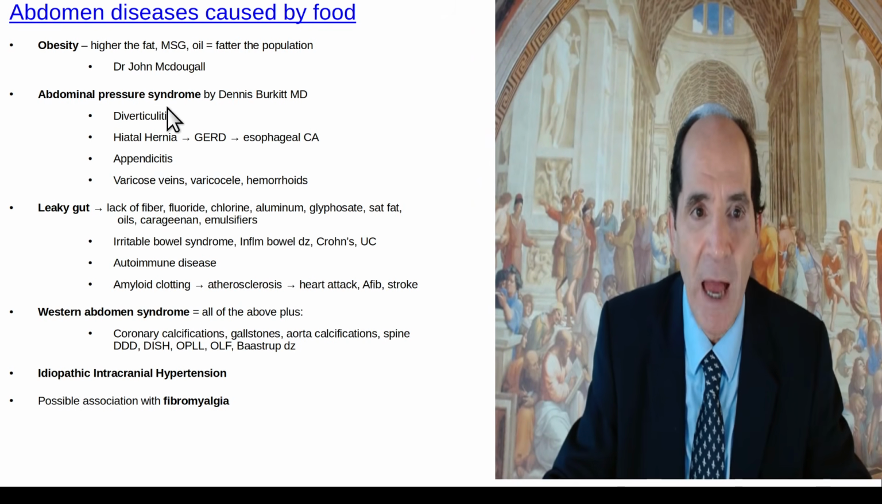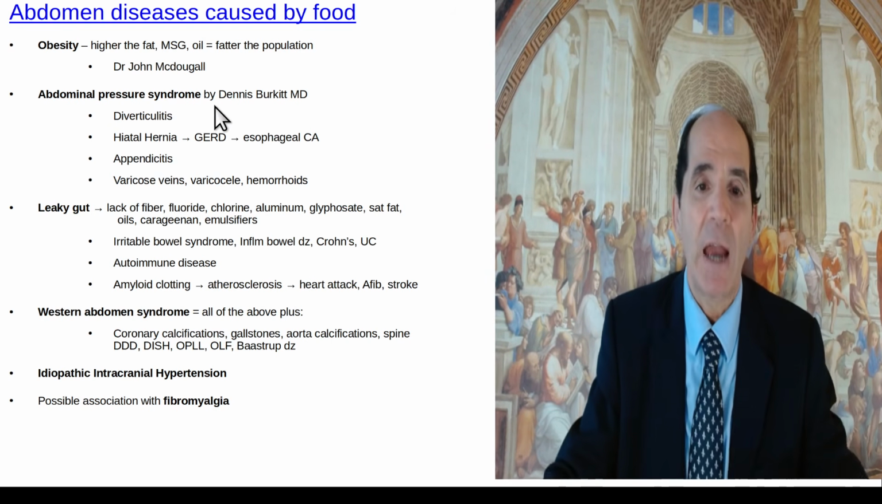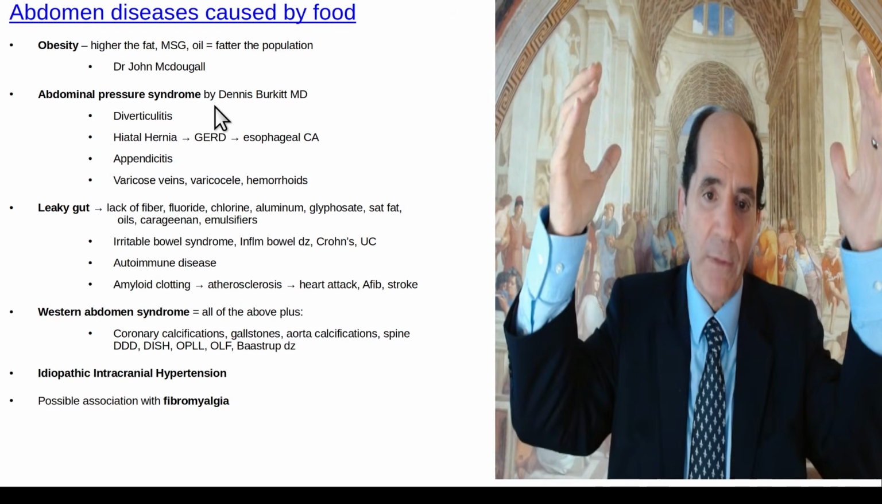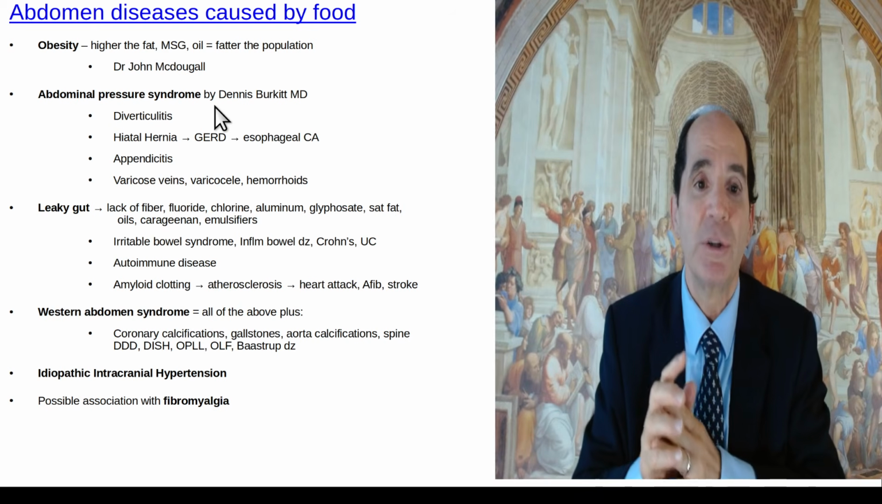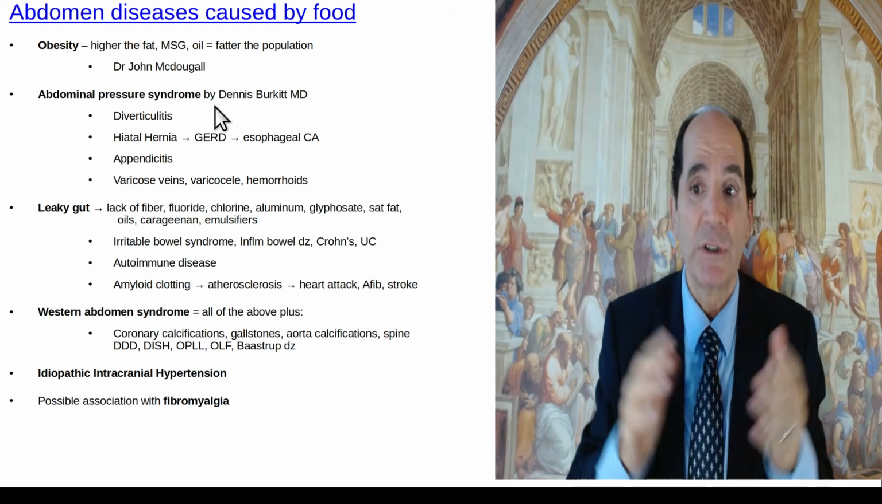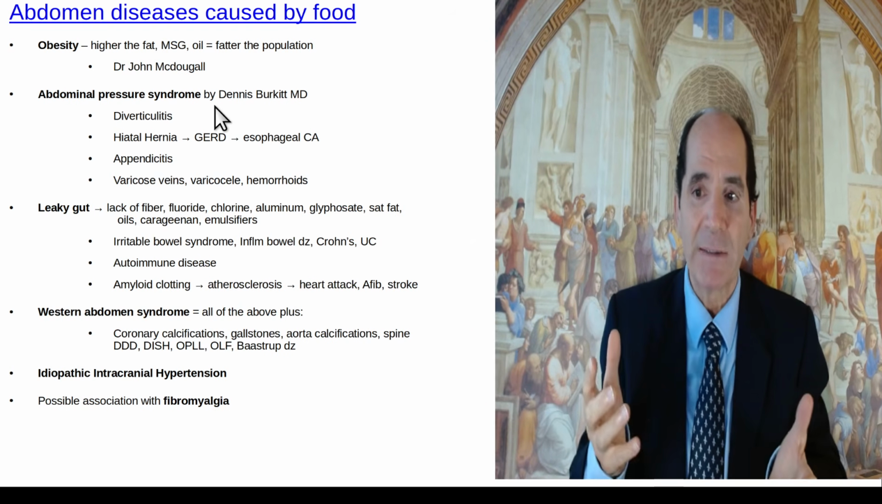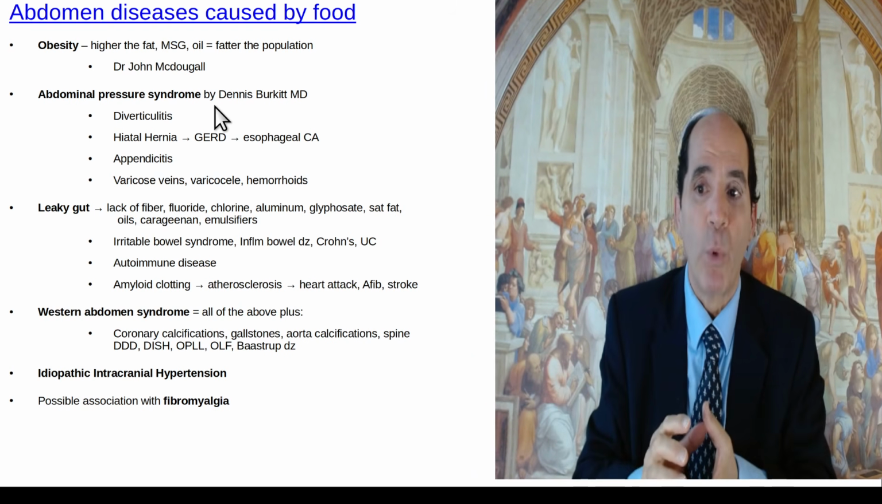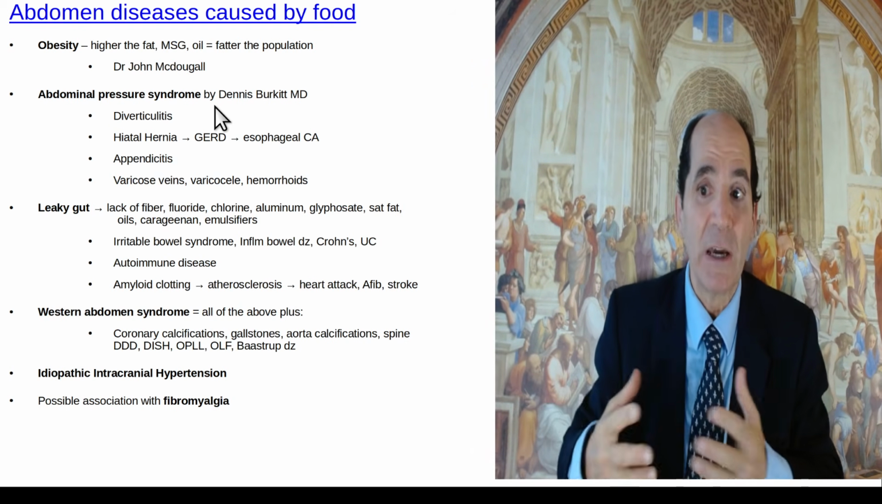All right, the next thing is abdominal pressure syndrome, and that was described by Dennis Burkitt. He was an Irish-trained physician. Then he did his surgery out in England. Then he went to Africa as a Christian missionary, and he discovered what was called abdominal pressure syndrome. Basically, the key thing about dietary fiber is it attracts water to the stool, so it makes the stool soft. The right side of the colon should be liquid stool.